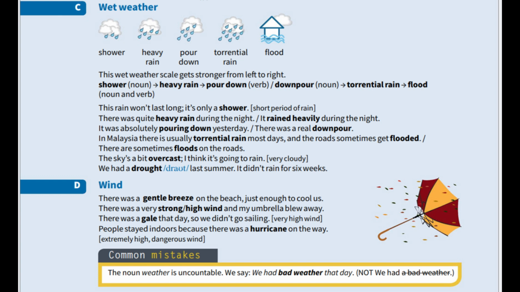When rain is falling very heavily, we can say that it is pouring down. The noun for this type of rain is a downpour. For example, it was absolutely pouring down yesterday. We can also say, there was a real downpour yesterday. Even stronger rain is called torrential rain. For example, in Malaysia, there is usually torrential rain on most days, and the roads sometimes get flooded.